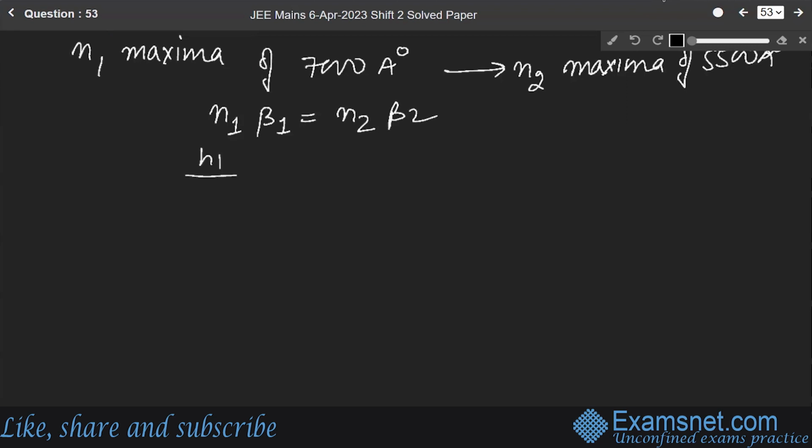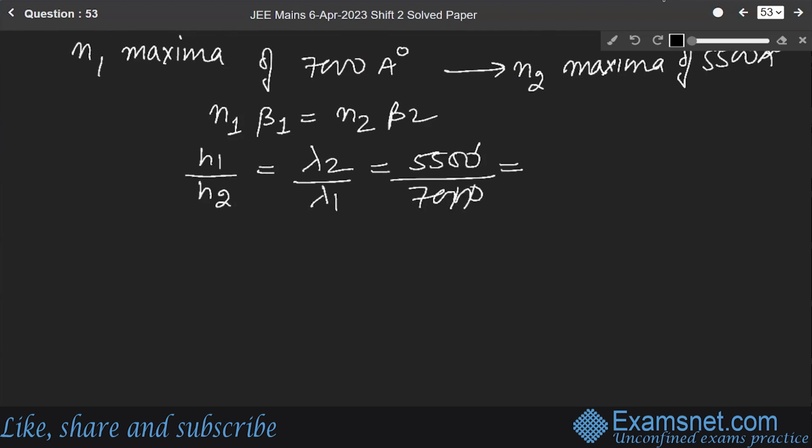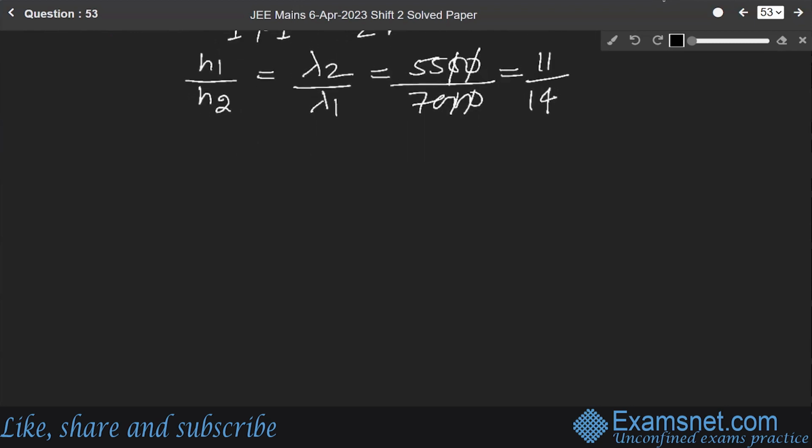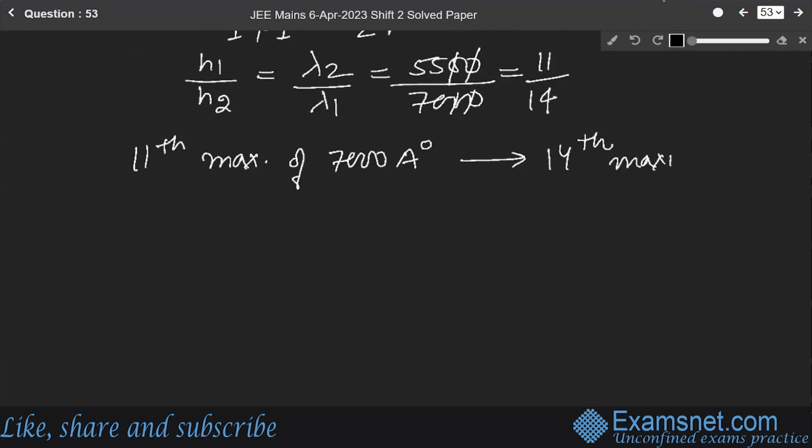Therefore N1 over N2 will be equal to lambda 2 over lambda 1, which is 5500 over 7000. It means 11 over 14. It means that the 11th maxima of 7000 angstrom coincides with the 14th maxima of 5500 angstrom.